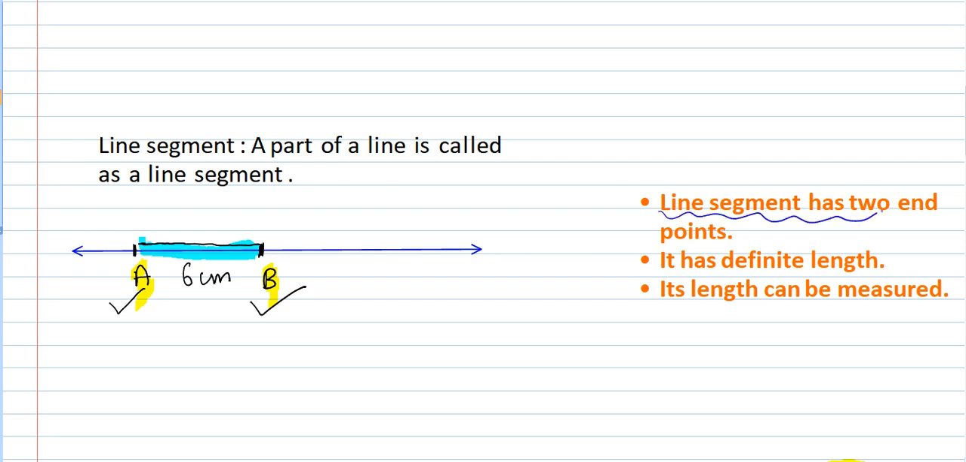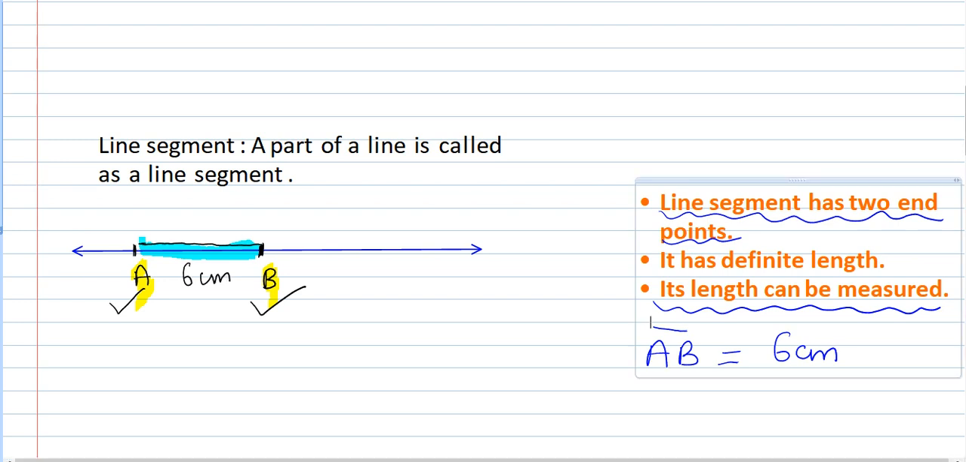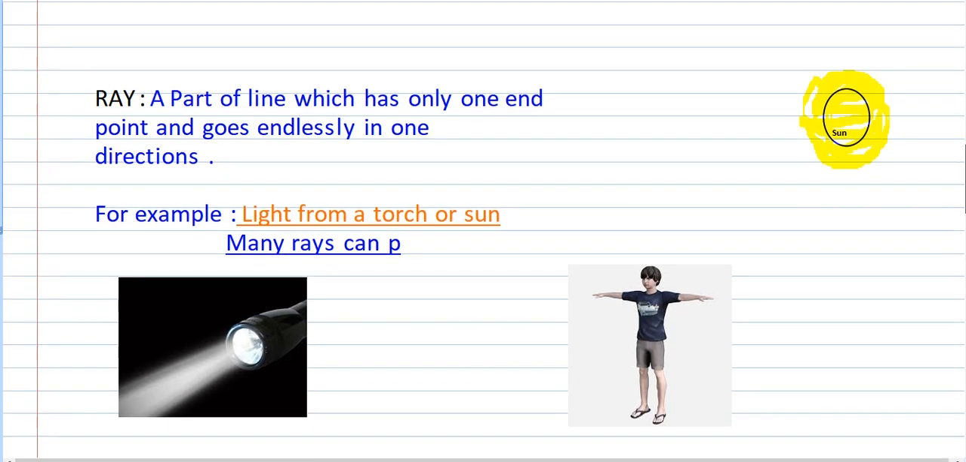So line segment has two endpoints. One is A, one is B. It has definite length. So what is the length of line segment AB over here? 6 centimeters. And we put a straight line to represent line segment. Its length can be measured. It has a perfect measure and we can easily measure its length.